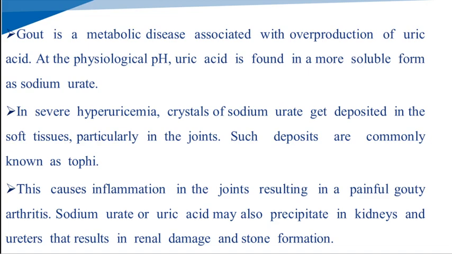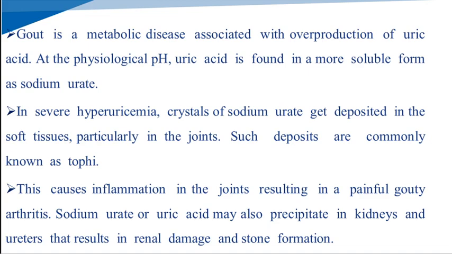In severe hyperuricemia, crystals of sodium urate get deposited in the soft tissues, particularly in the joints. Such deposits are commonly known as tophi. The crystals of sodium urate are the insoluble form, and in hyperuricemia they get deposited in the soft tissues like the joints. This deposition is known as tophi. This causes inflammation in the joints, resulting in painful gouty arthritis.